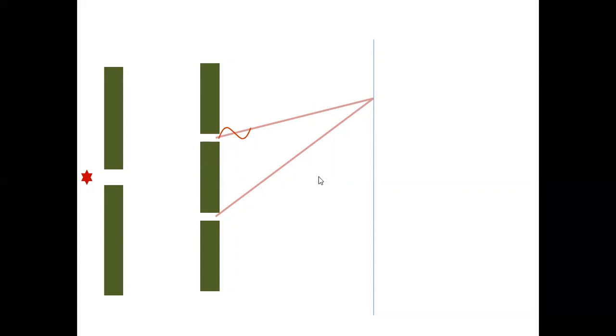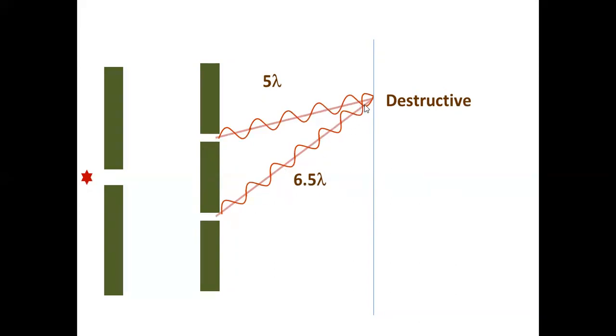Suppose this wave travels a distance of, say, 6.5 lambda, and this one is traveling 5 lambda. What is the problem now? When this comes to 5 lambda, it may produce a trough. When this comes to 6.5 lambda, it produces a crest. Crest falls on trough, destructive.